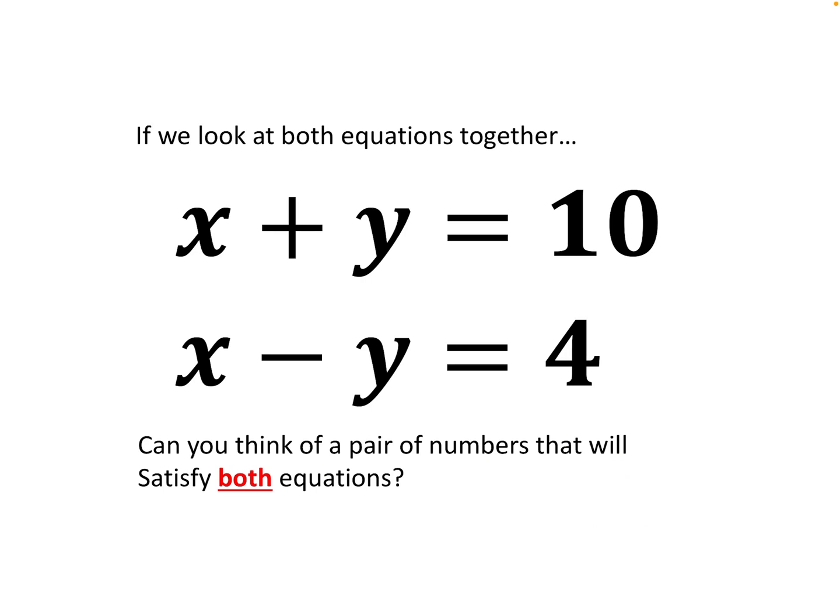What about a pair of numbers, though, that will work for both of these equations? Now, by trial and error, you could work this out, and I'm sure that's what you guys have been doing right now. However, there is a quicker way, which we are going to look at today. But for now, I'm just going to give you the pair of numbers that satisfy this. If we have 7 and 3, we get 10, and 7 take away 3 will give me 4. And that is the only pair of numbers where this works.